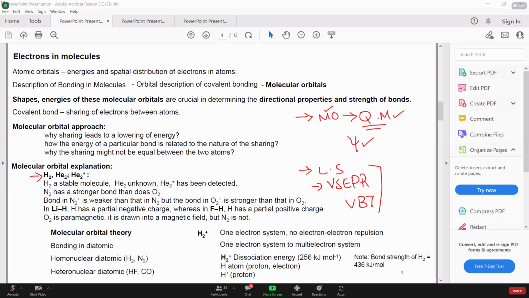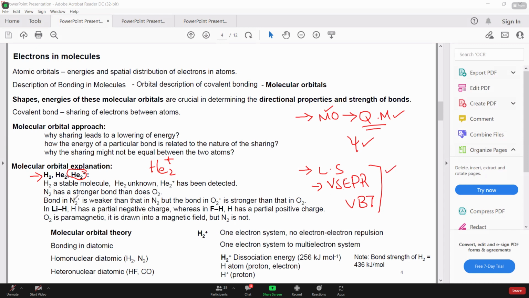For example, according to these theories, they were not able to explain why this He2 positive can exist, right? This species was detected experimentally in labs, but we were unable to explain it with the previous theories, right?